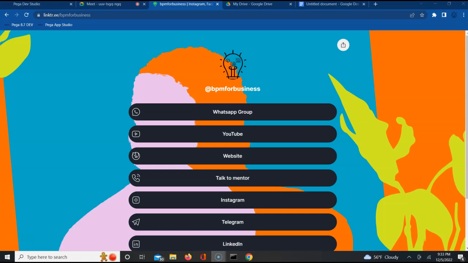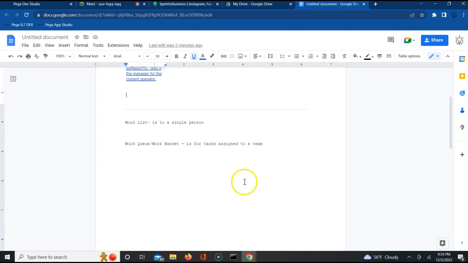Perfect. That's how we saw that item get routed to that particular operator's work list. We verified it by logging in with that manager's ID and saw that the items were available in his work list. Perfect. So the next concept we'll be discussing is called Workbasket or work queue.